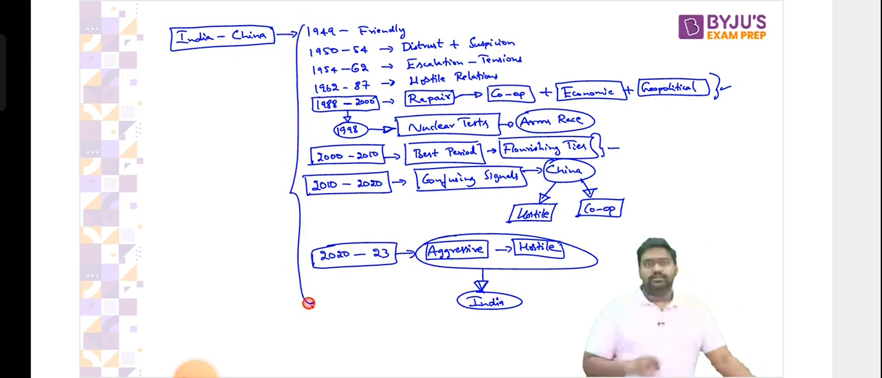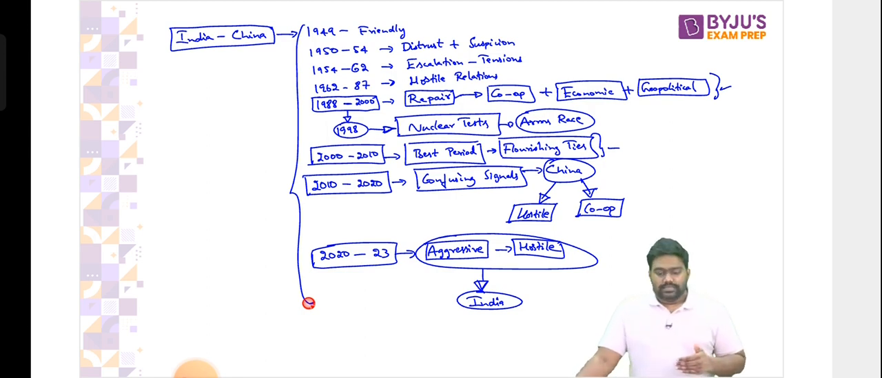You don't have to go into all the details. See, I'm discussing some of the details for your better understanding. But from an examination point of view, the broad understanding is what is more important, right? So try and do this for every country, right? Create a mind map, revise whatever we have discussed, write down the different phases in the relationship.